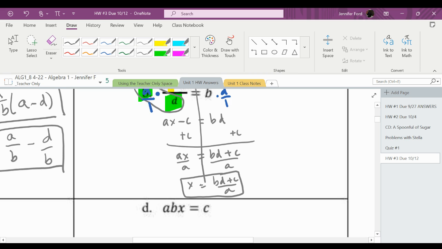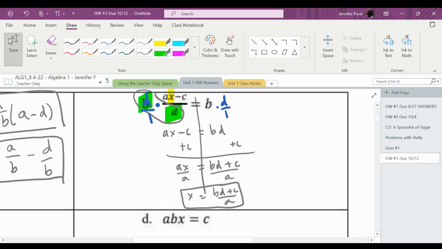And again, same as the first problem we did, you could express this answer in a couple different ways. You could express it like I did here. You could express it using multiplication. Dividing by a is the same thing as multiplying by the reciprocal of that. So 1 over a times b times d plus c. Or you could use distributive property and distribute that out: b times d divided by a plus c divided by a.